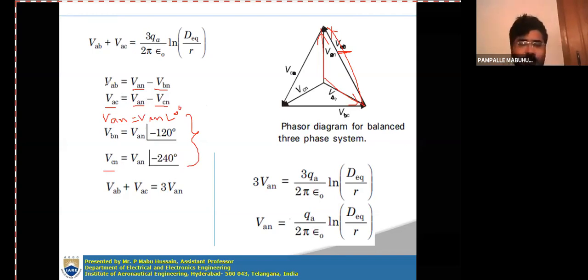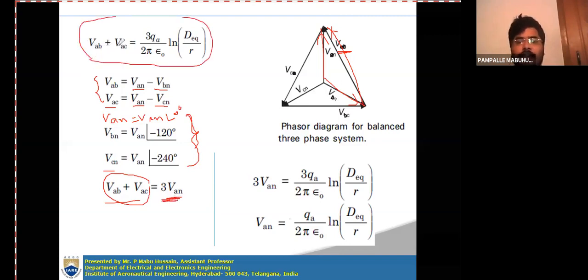Now if you sum VAB plus VAC and substitute all these three, you will get 3 VAN. So in place of VAB plus VAC, you can write 3 VAN.